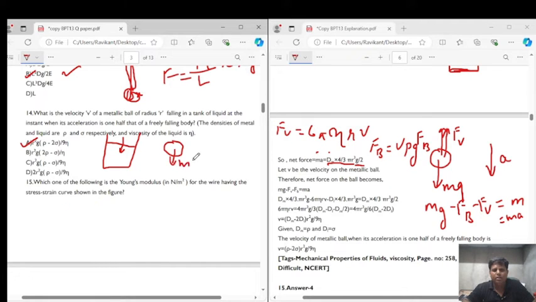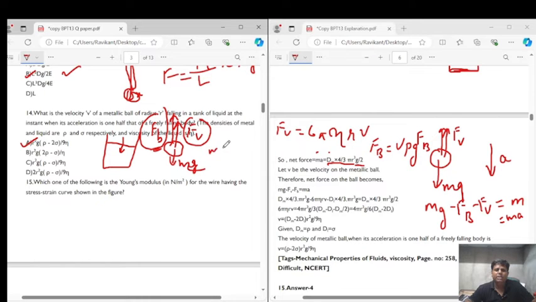When it is moving in the liquid, it will experience the viscous force in the upward direction, and because it is immersed in the liquid, it will experience the buoyant force, right? Buoyant force is given by V rho g, viscous force is given by 6 pi eta rv, and the weight is mg.